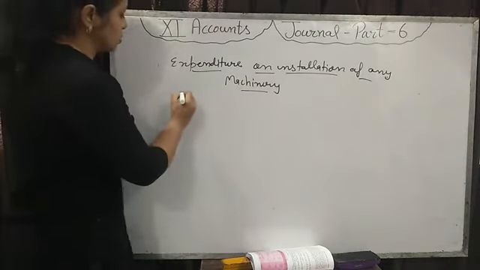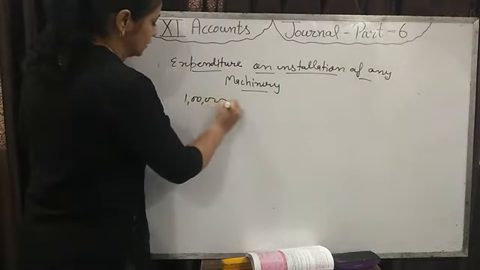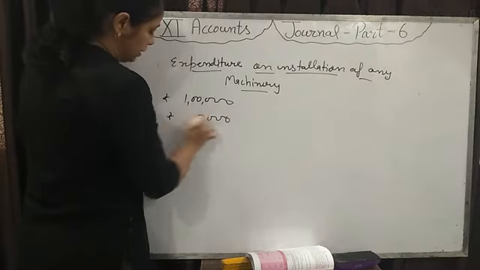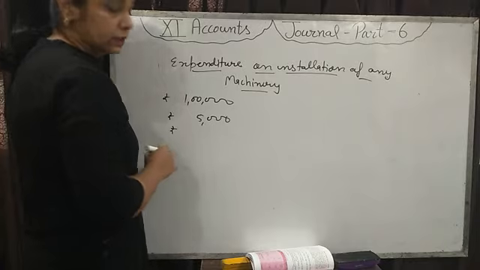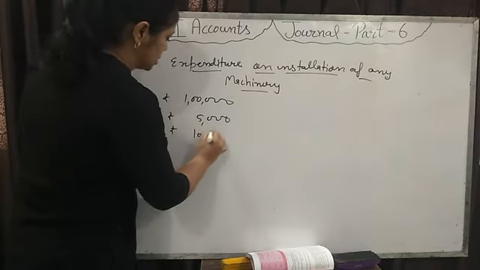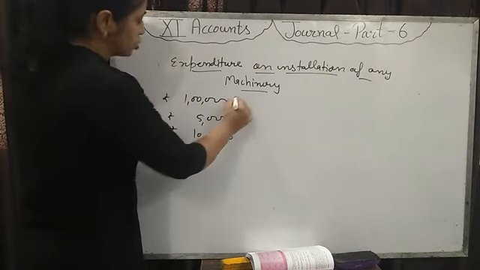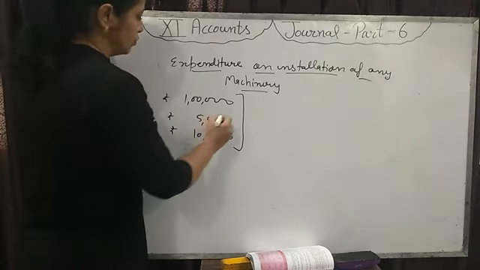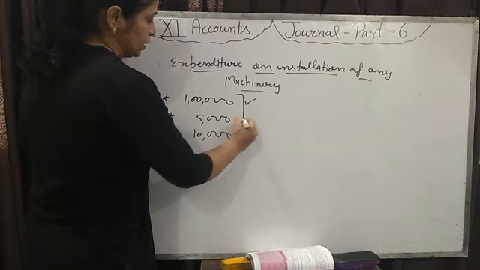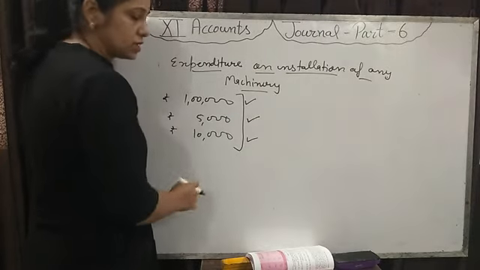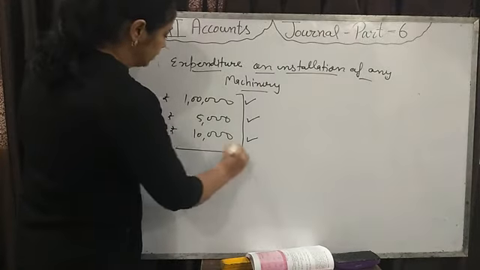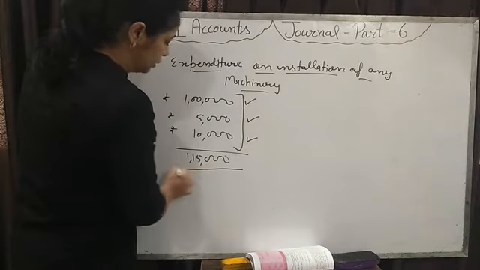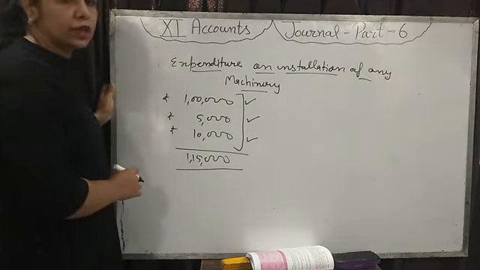For example, we have purchased one machinery of rupees 1 lakh and installation charges are 5,000, and we have purchased the machinery from Delhi, so transportation charges are 10,000. Then the total expenditure incurred at the time of purchase, whether it's the cost price of machinery, installation charges, or transport charges, everything will be added. How much will it come to? 1,15,000. It will be charged to the machinery account.